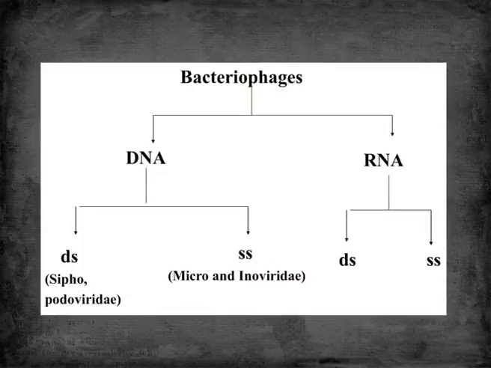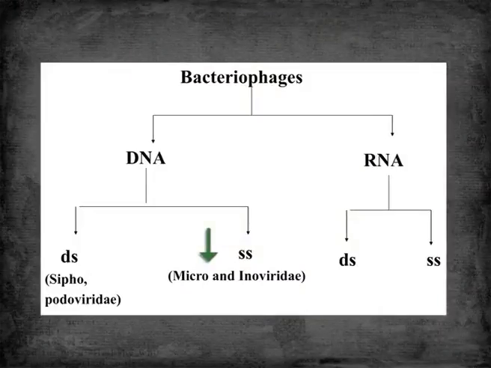Now, depending on the genome present inside a bacteriophage, they are either called DNA bacteriophages or RNA bacteriophages. The nature of the DNA may be double-stranded or single-stranded. Similarly, RNA viruses can have double-stranded RNA or single-stranded RNA as their genome. Most bacteriophages are double-stranded DNA bacteriophages. Only a few are single-stranded DNA bacteriophages. Two such families are Microviridae and Inoviridae.